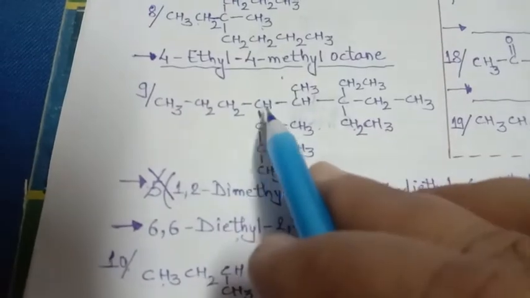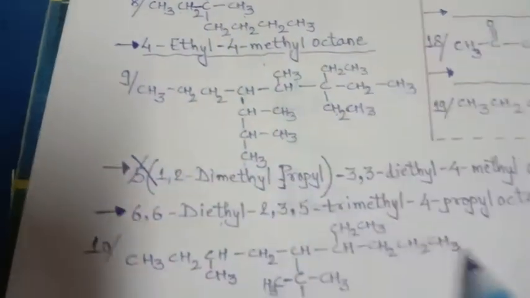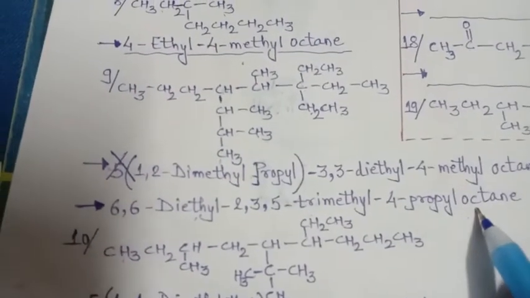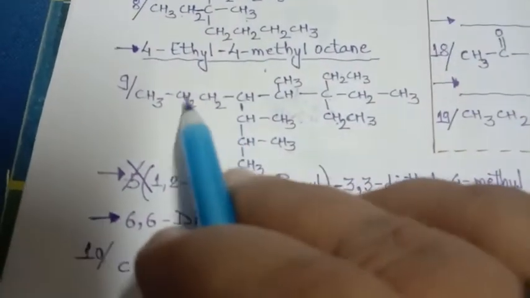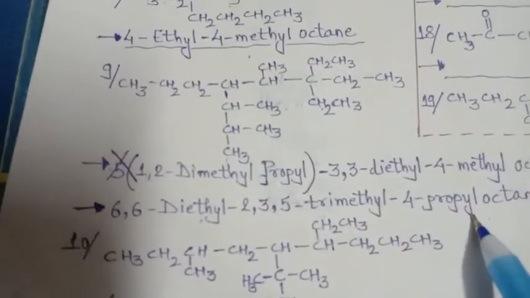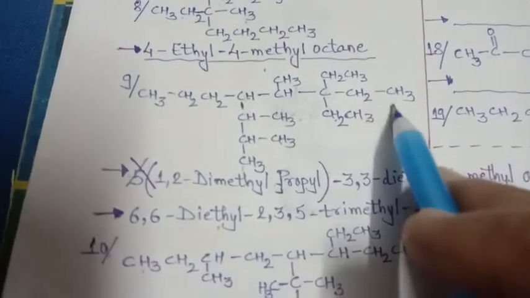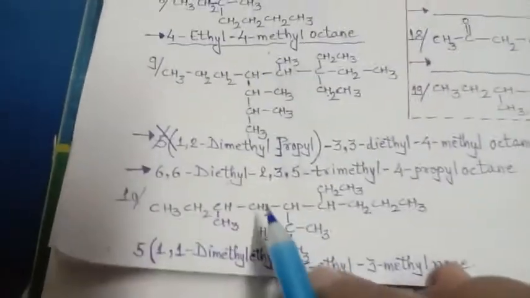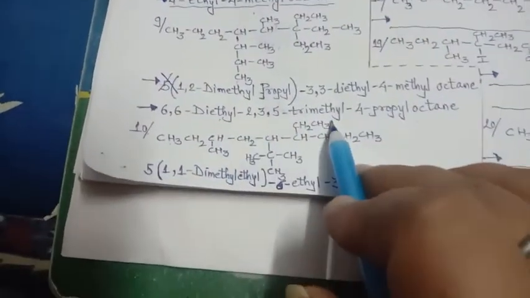Trimethyl, 4 propyl, because here 1, 2, 3 propyl, and overall is octane. Clear? So this one is the name.